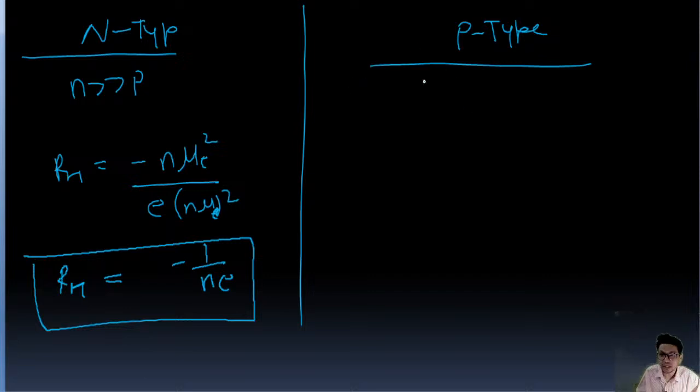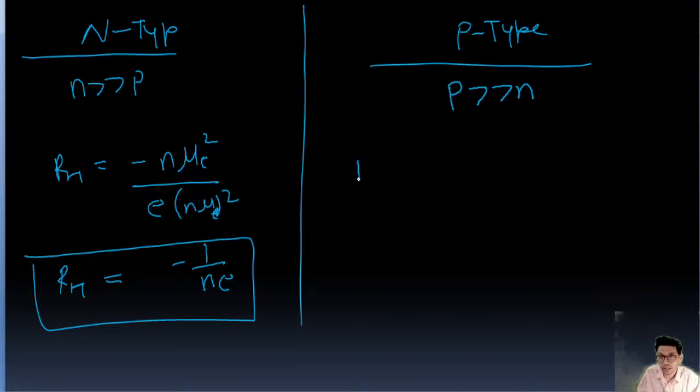And similarly here, for p type, p is greater than n. The value of p is greater than n. So in that case, the number of holes is very much greater than the number of electrons, right?